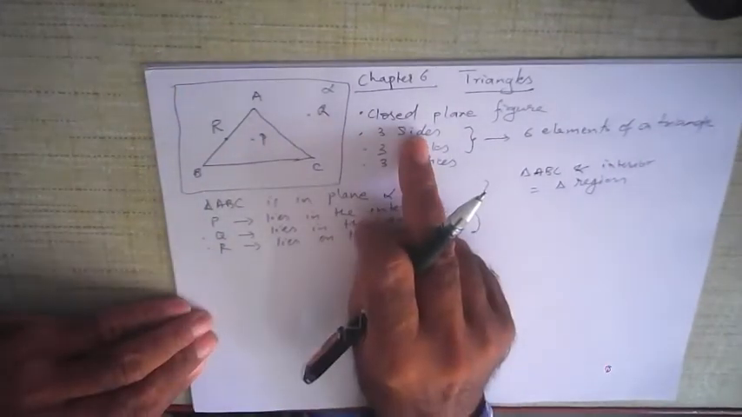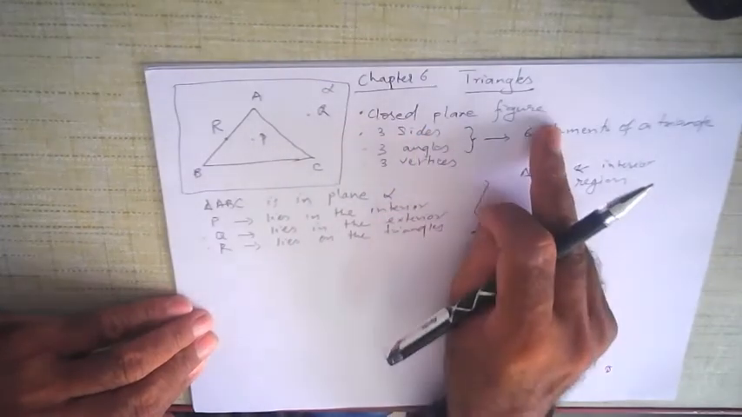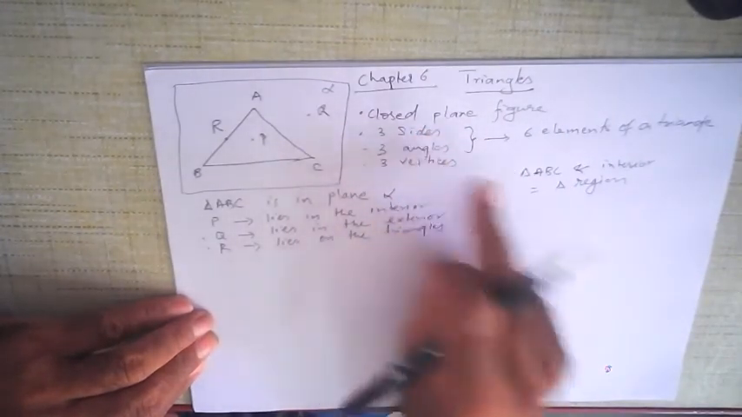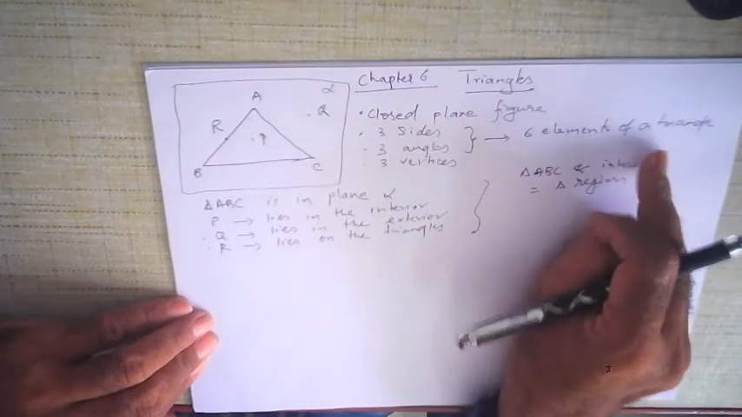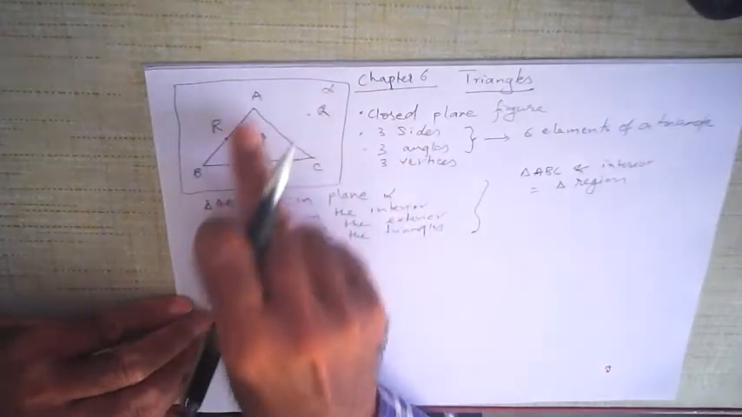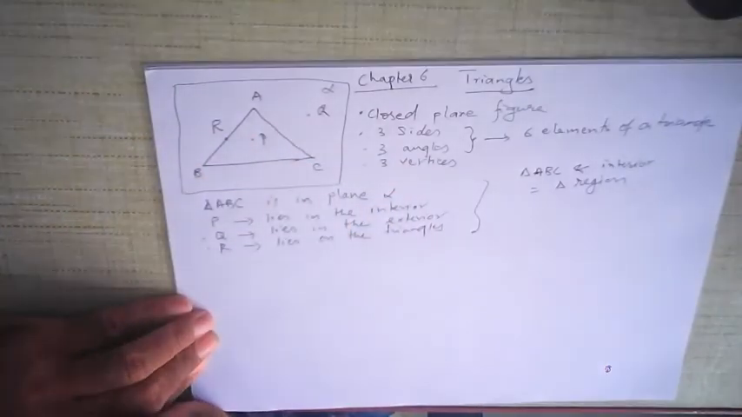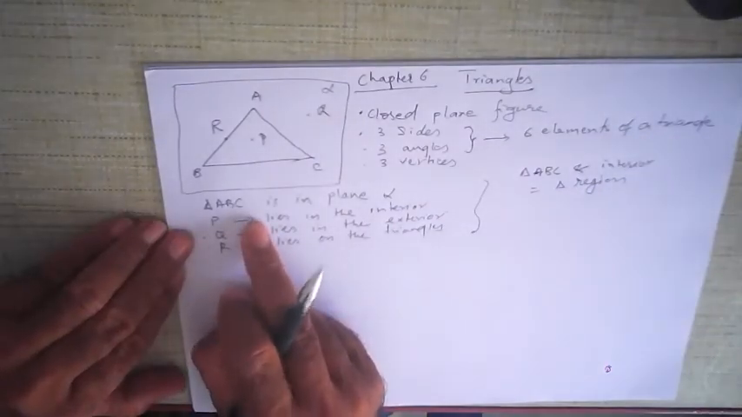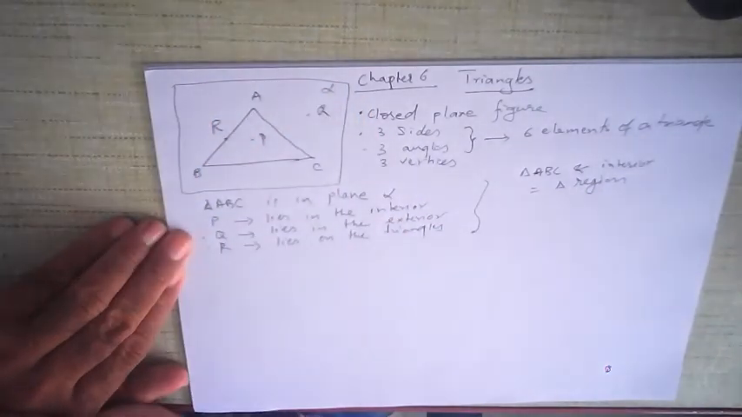So what is a triangle? A triangle is a three-sided closed plane figure. It has got 3 sides and 3 angles. 3 sides and 3 angles are called the 6 elements of a triangle. It has 3 vertices or corners. The vertices or corners lie on the triangle. Alright, but they are not elements of the triangle. Then a triangle is a closed plane figure, so suppose it lies in plane alpha.